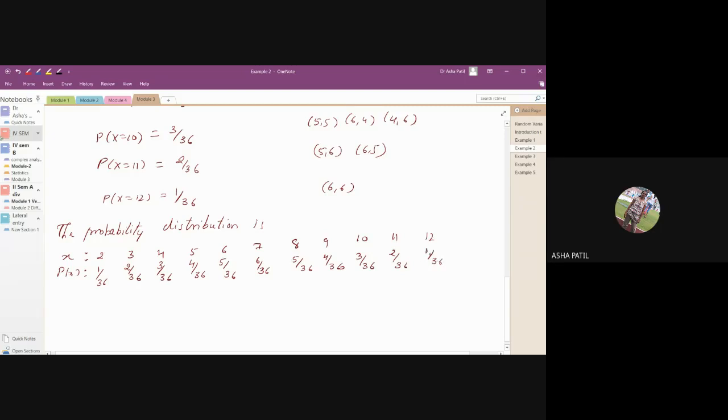To verify whether your values are right or not, you can just add all the probabilities. The sum should be equal to 1. So that will verify that the probability values you have written are correct.